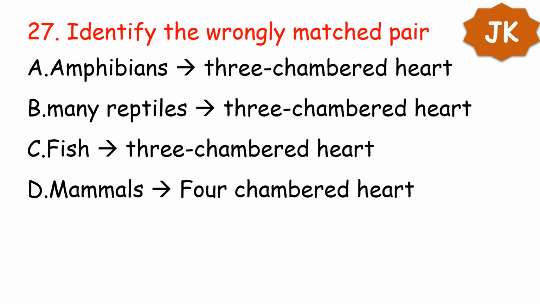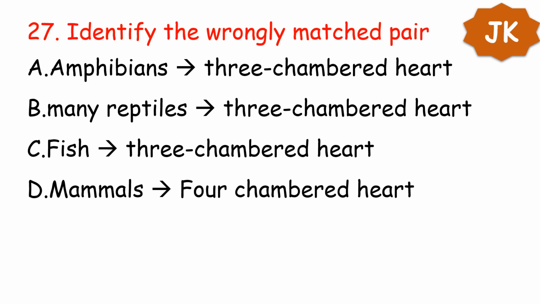Next question, identify the wrongly matched pair. A. Amphibians, three-chambered heart. B. Many reptiles, three-chambered heart. C. Fish, three-chambered heart. D. Mammals, four-chambered heart. So here, my dear friends, some organisms are given and the number of chambers in their heart is also given.